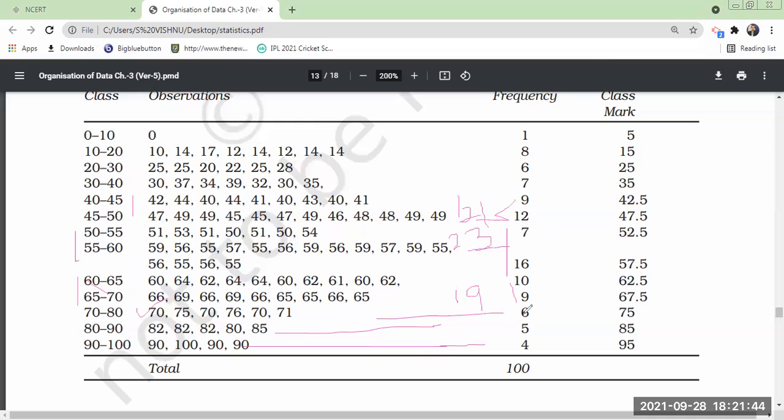So whenever unequal intervals are there, it is better to convert them into equal interval tables. For our calculation of mean or mode or median or further statistical process, it is advisable to follow uniform class intervals. Uniformity should be there. It will look nice. If different classes are prepared in a table, that will not look nice.